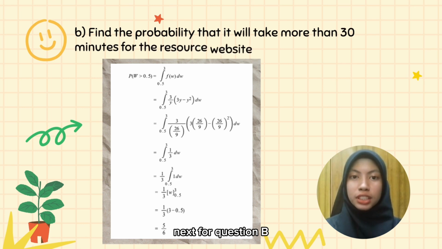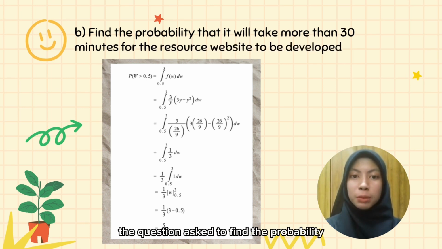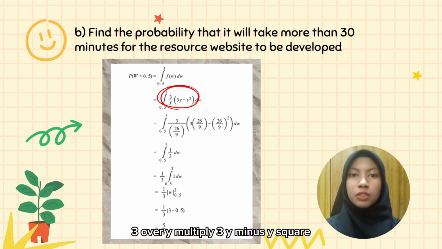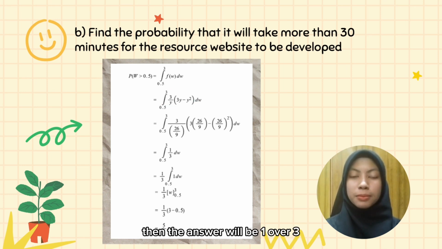Next, for question B, the question asks to find the probability that it will take more than 30 minutes for the resource website to be developed. For the solution, again, we use the probability density function formula as in the first question. We substitute the value of y, which is 26/9, into f(w), where f(w) is 3/y multiplied by (3y minus y squared). Then the answer will be 1/3.